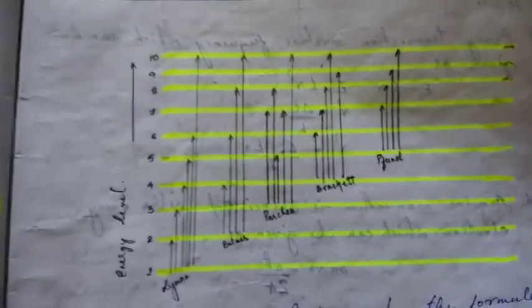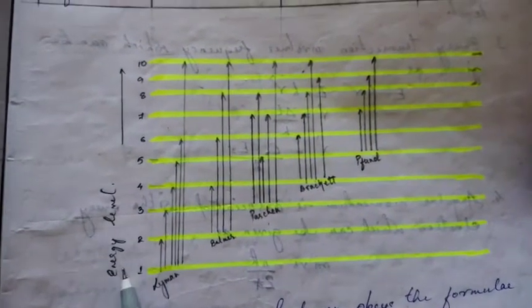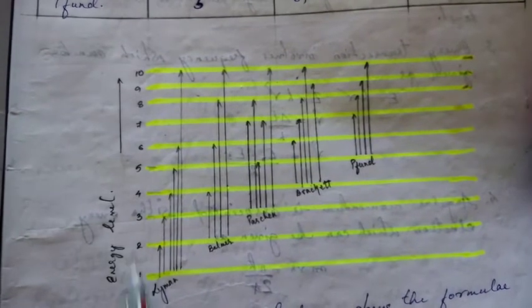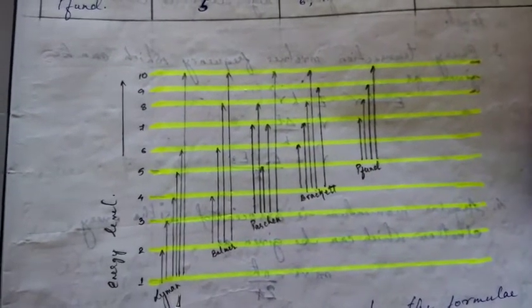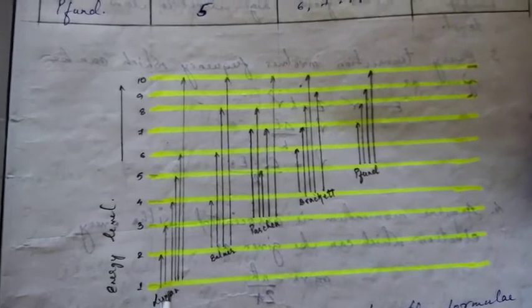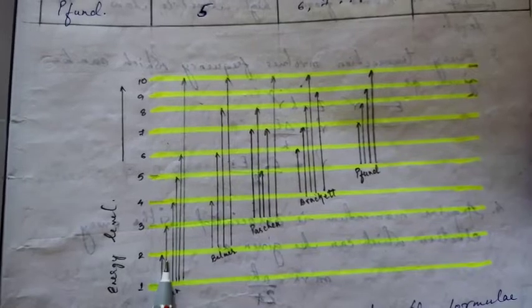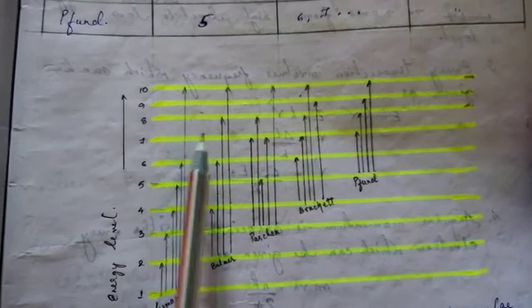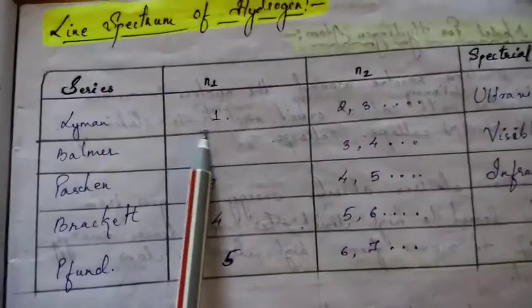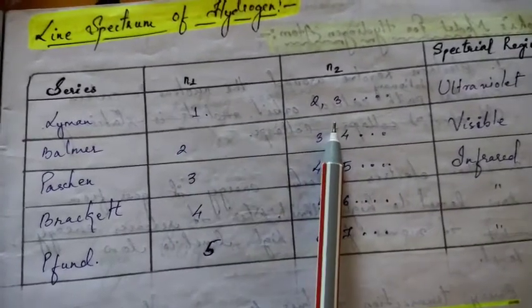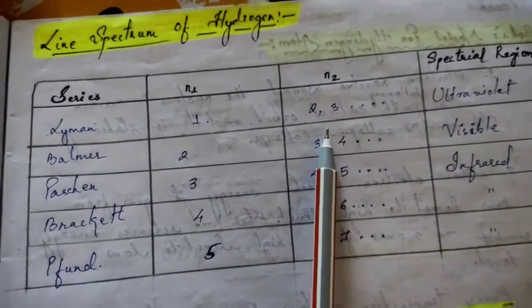If we see the diagram here, this is the energy level. The energy level is increasing from 1 to 10. When we talk about Lyman, we know that the electron will jump from level number 1, or state 1. So the electron will jump from 1 to 2, or from 1 to 3, or from 1 to 4, up to 1 to 10. It is possible, since we have said that the starting will be 1 and we don't know where the electron will stop. It can jump up to 2, it can jump up to 3, any level higher than 1.